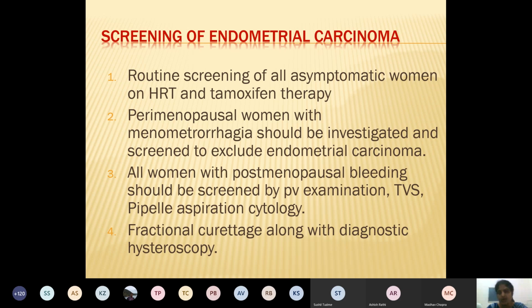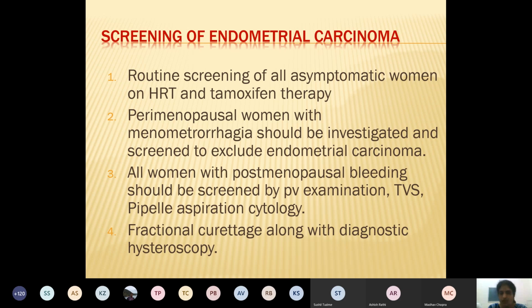Now, you have to screen to diagnose the CA endometrium early, because you know very well if any cancer is detected in early stage, there are good chances of patient survival, or the prognosis is always good. If you screen for endometrial cancer, definitely it will give you better results as far as the patient's prognosis is concerned.